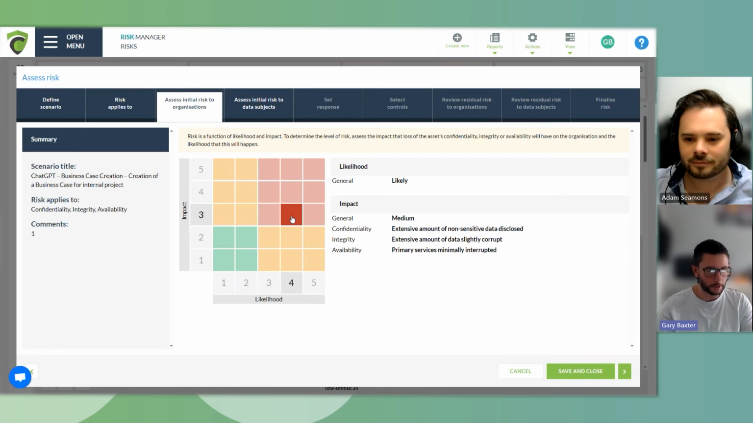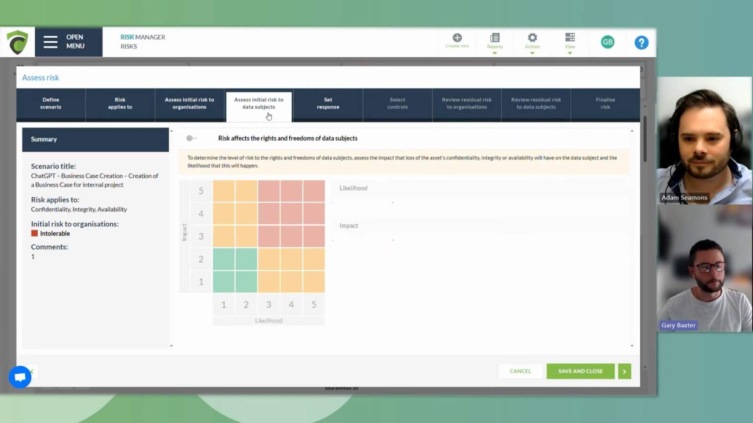So confidentiality, integrity, and availability could all potentially be impacted. Moving through, Adam's position might be to also consider data subjects. If we're using AI that's going to be needing access to certain people within the organization, there's going to be some information of personnel that may be related to it. So we may choose to address that at this stage as well.